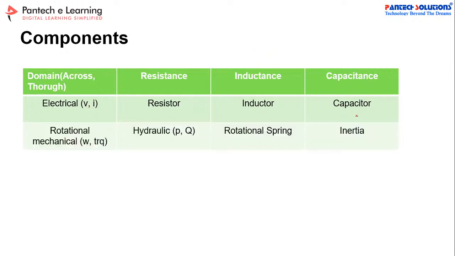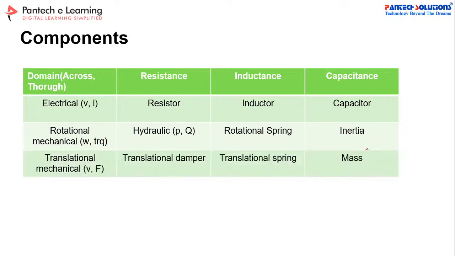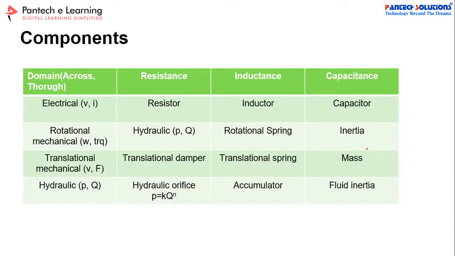Similarly, for the rotational mechanical system, the variables are rotational speed W and torque, right? For that, hydraulic has the equivalent resistance parameter, the inductance parameter, and capacitance is the inertia parameter. Like that, you can integrate all the domain systems: hydraulic, translational, rotational, and electrical. Similarly, you can take thermal also.